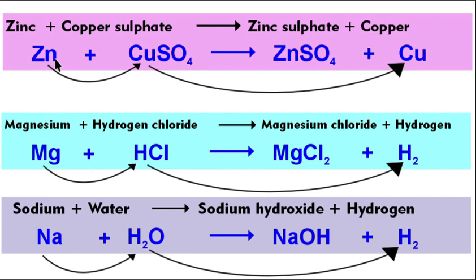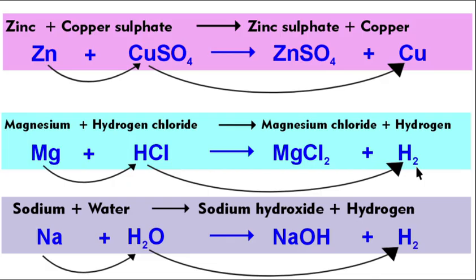So for example, zinc is going to displace copper in copper sulfate compound. So zinc is going to make a bond with sulfate, so they make a new product, zinc sulfate. Magnesium here is going to displace hydrogen. When hydrogen is displaced, it is a gas, so it will go as a diatomic molecule.